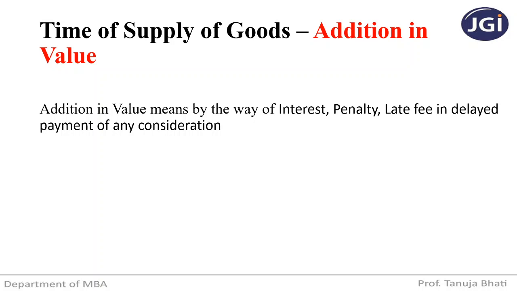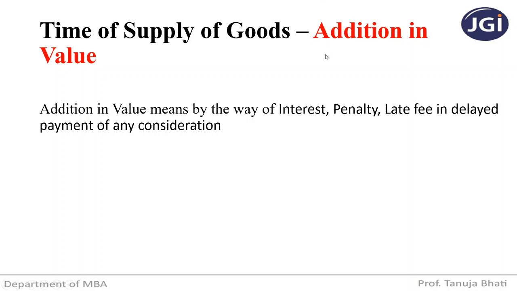Suppose I have a showroom of cell phones and I sell cell phones worth rupees 50,000, and I tell the purchaser that you have a credit period of only 3 months, and after 3 months if you fail to pay the amount of 50,000, I am going to charge you an interest. Okay, now in respect of that interest, when is going to be the time of supply?